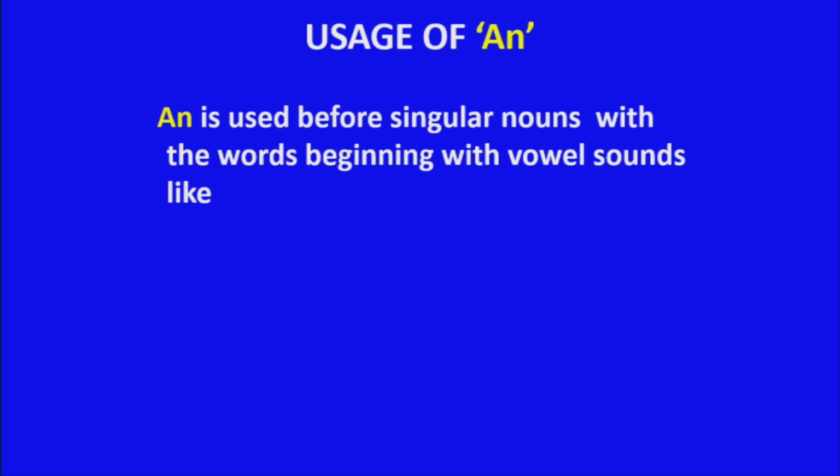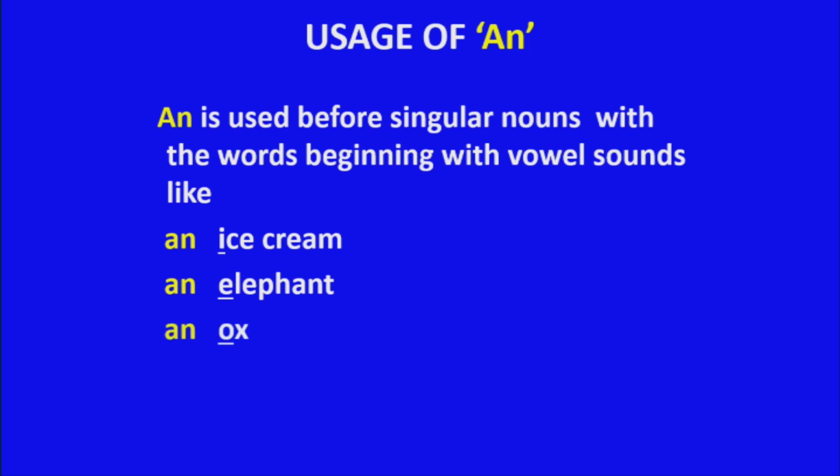Usage of an. An is used before singular nouns with the words beginning with the vowel sounds like an ice cream, an elephant, an ox, an umbrella.